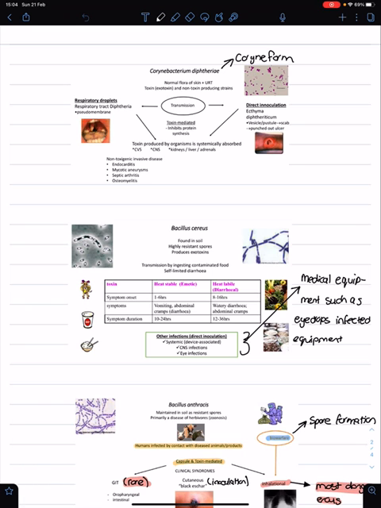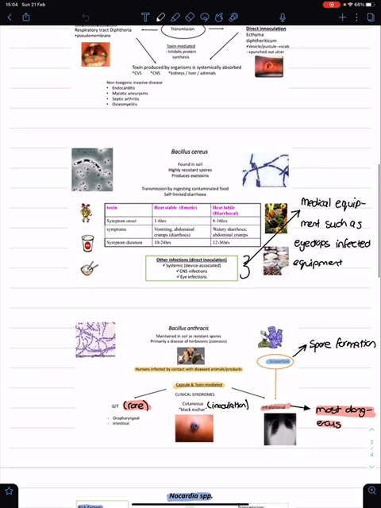And then most of the infections are through infected medical equipment, such as eye drops or things like that. Then it can cause infections within the patient.